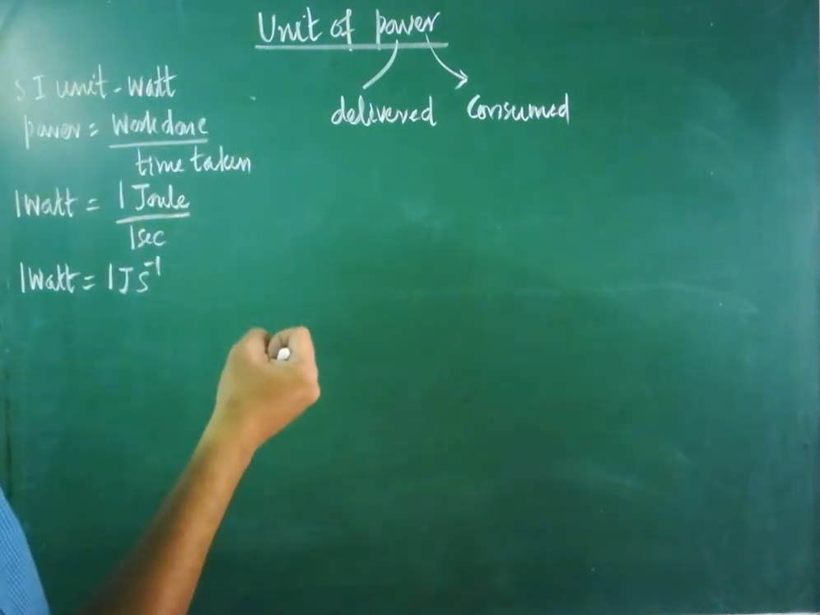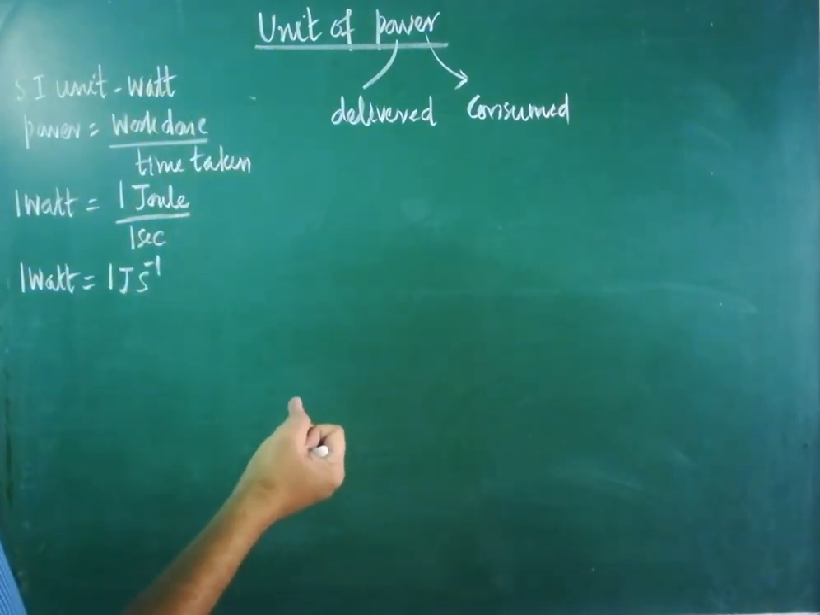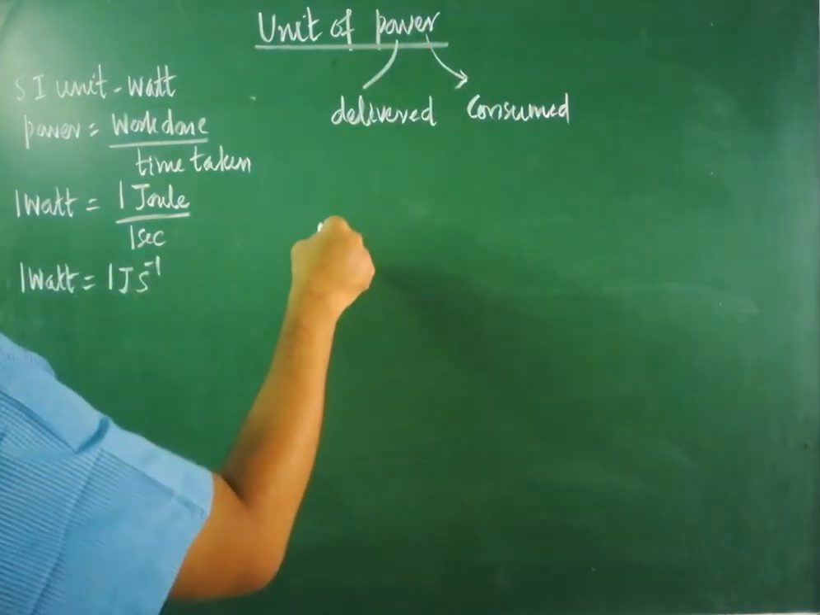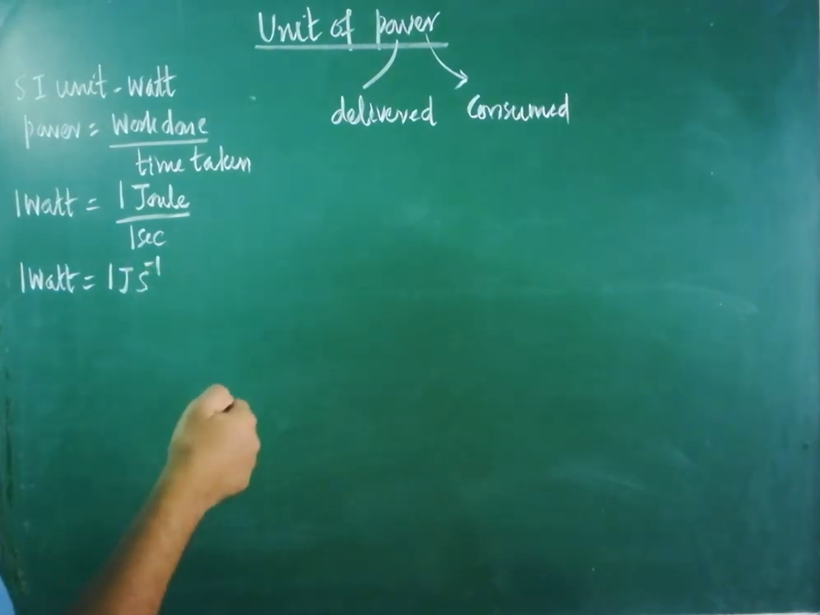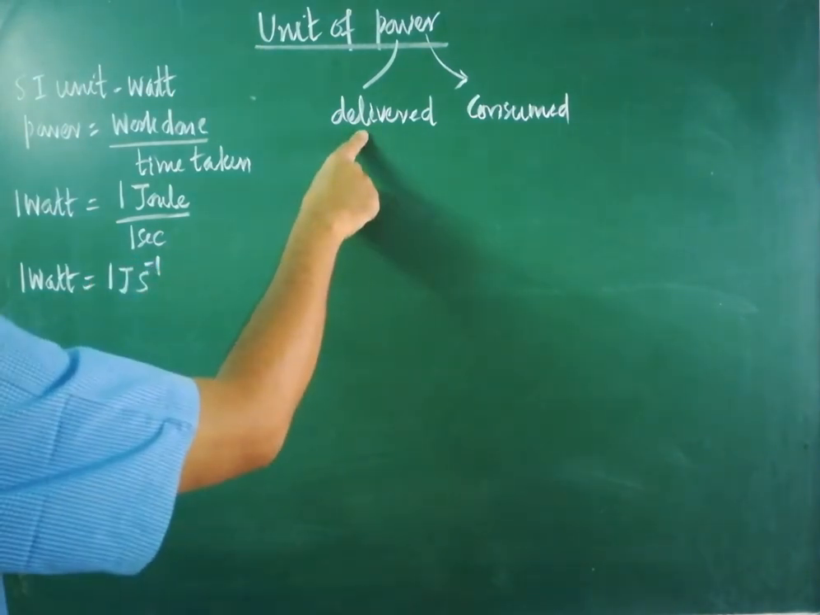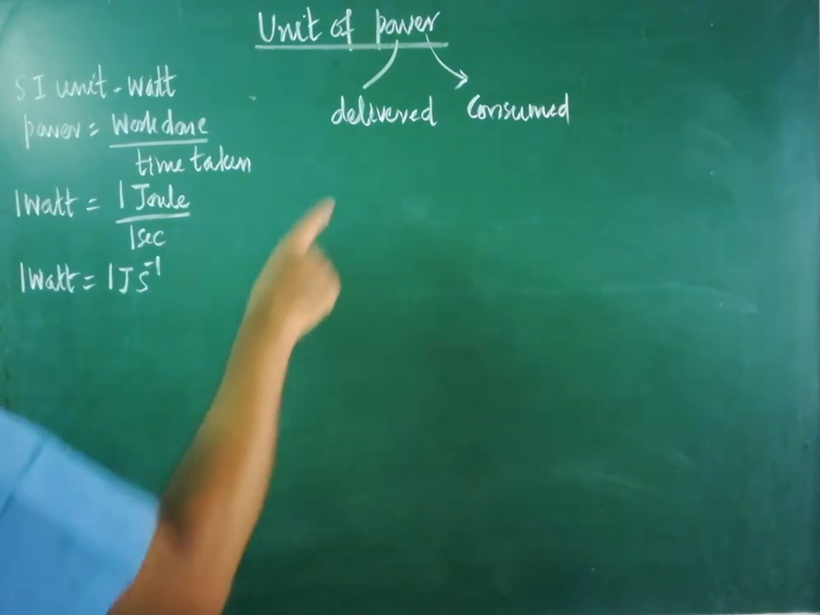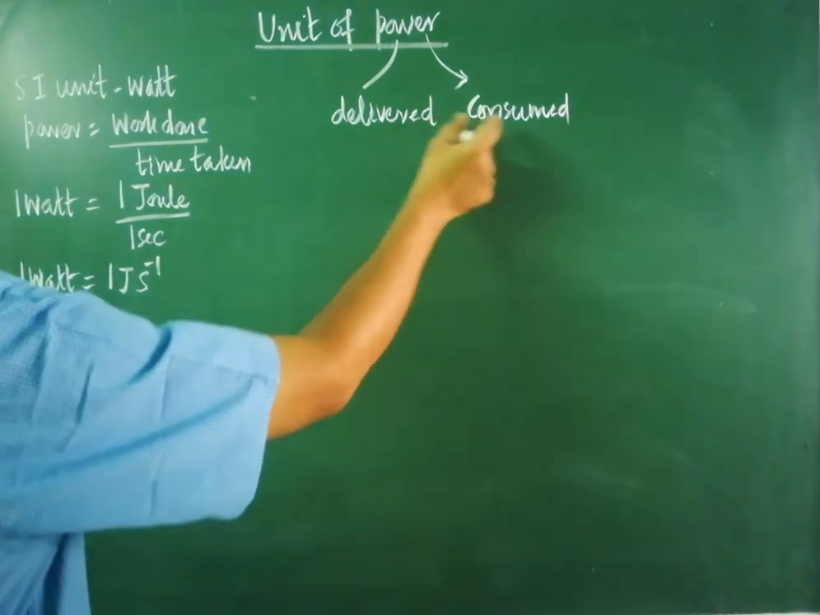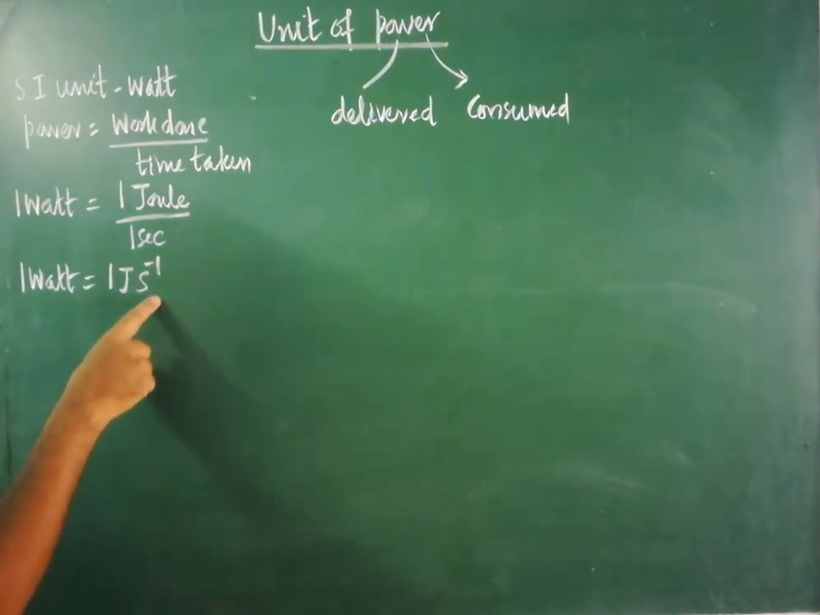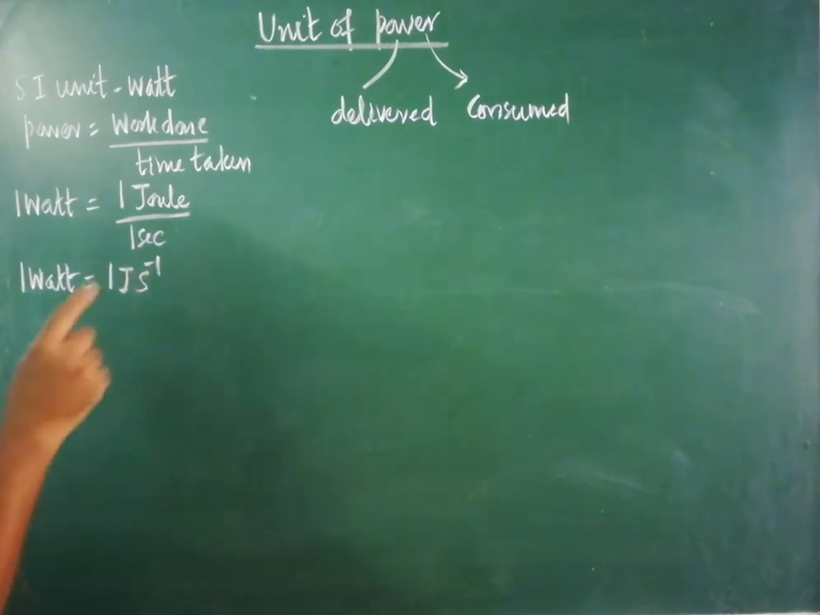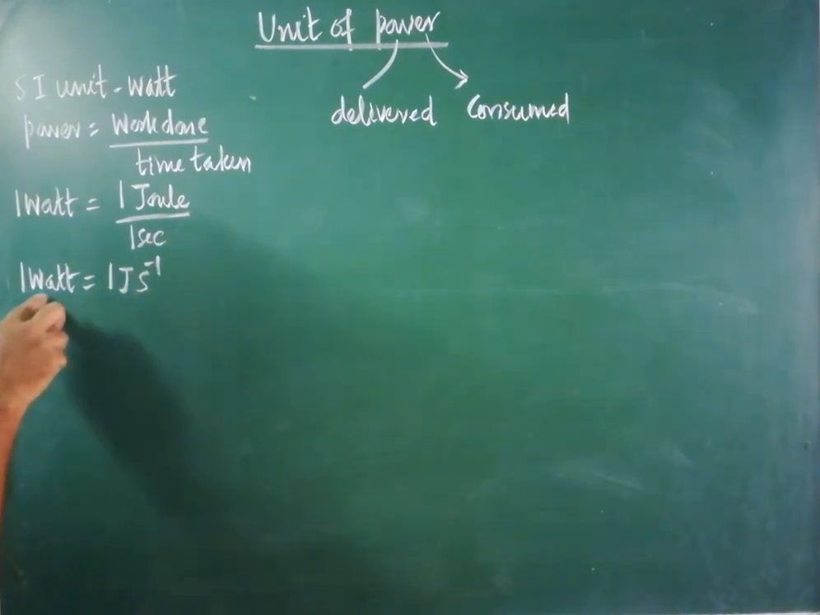In the case of appliances like electric bulb, electric fan, in those cases power is consumed. Here in the case of the human body, and also in the case of animals and machineries, the power is delivered. Are you clear? So whenever you do any problem, you have to use these two terms very carefully. So if 1 joule amount of work is done in 1 second, 1 watt amount of power is delivered. Make a note. But what is the smallest unit? Okay, what is the smallest unit?